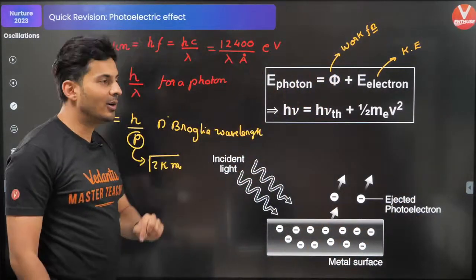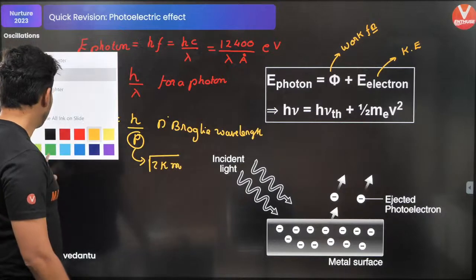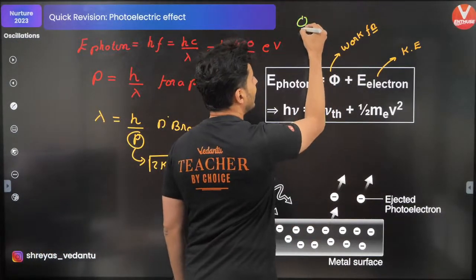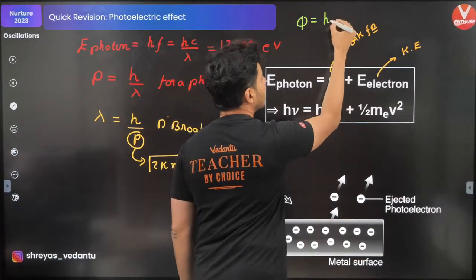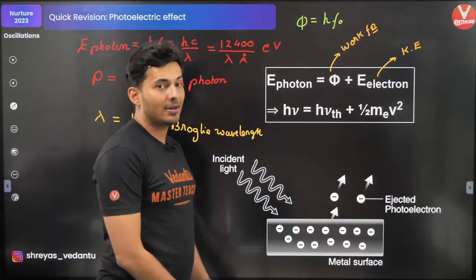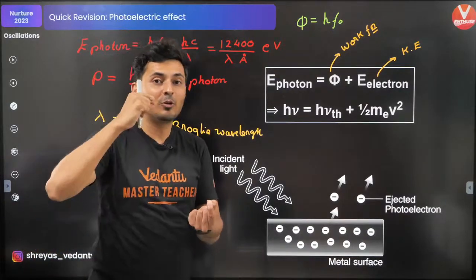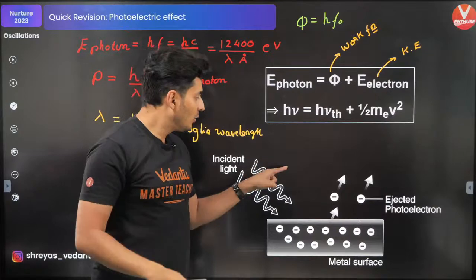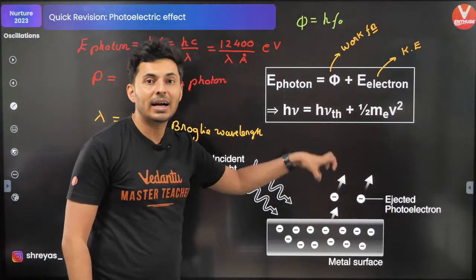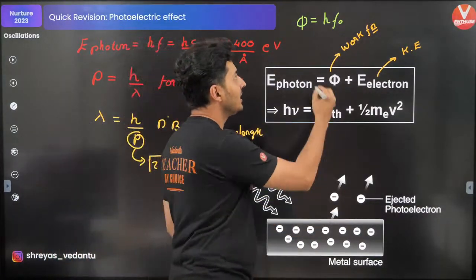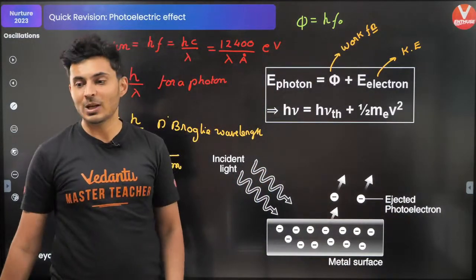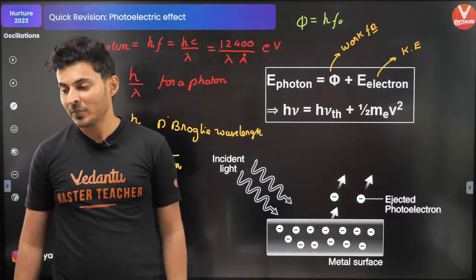So what's the formula for the work function? Some of you might remember it. Phi is nothing but hf naught. Hf naught is the minimum frequency for which the electron ejects, the minimum energy of the photon which is able to pluck out that electron. That is your critical frequency, the minimum cutoff frequency for which the photoelectric effect occurs.